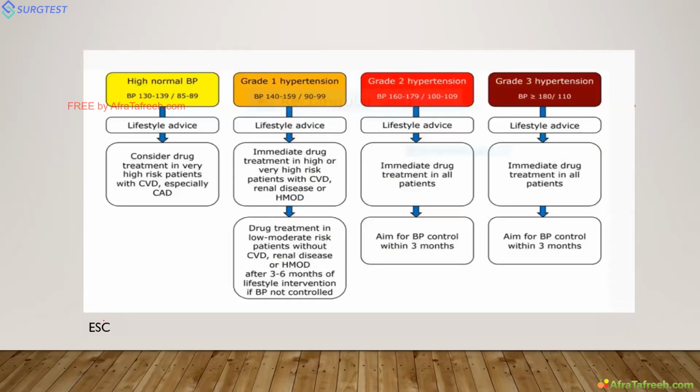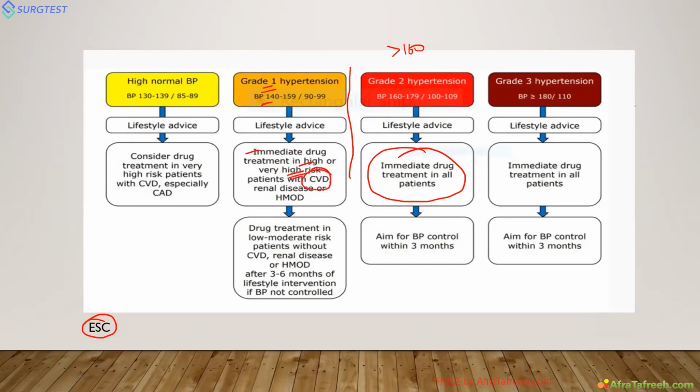I had told you we'll discuss ESC guidelines. ESC guidelines are also very easy. Grade 2 hypertension, that is the grading, more than 160, you have to treat. More than 160, immediate drug treatment in all patients. But for patients having grade 1 hypertension, 140 to 160, you can wait. For example, low risk patients, no need. Immediate treatment is only for high risk or very high risk patients based on the CVD risk.